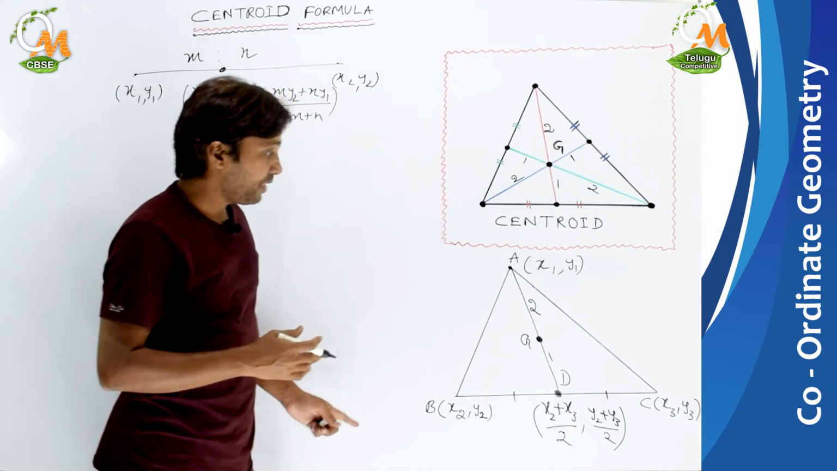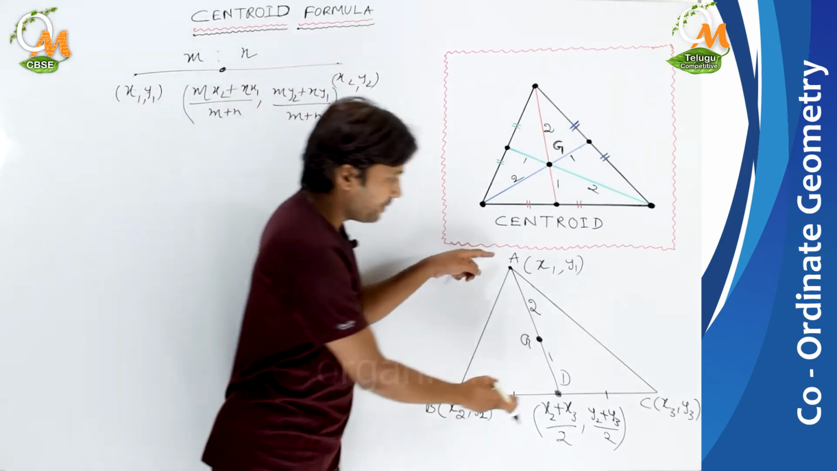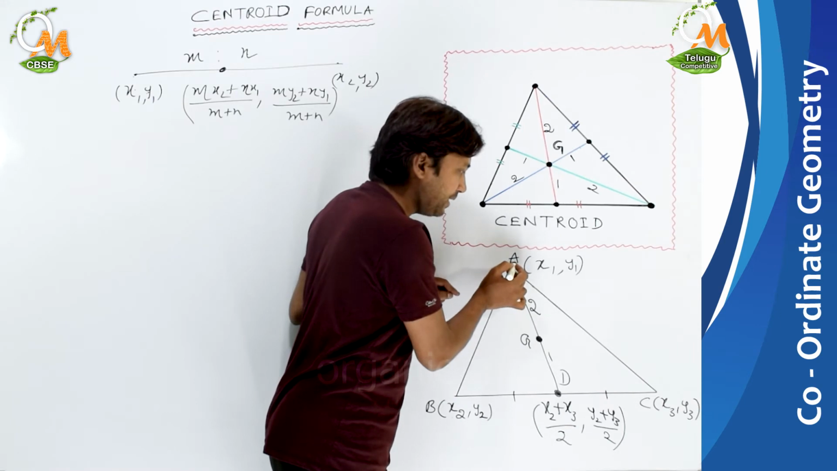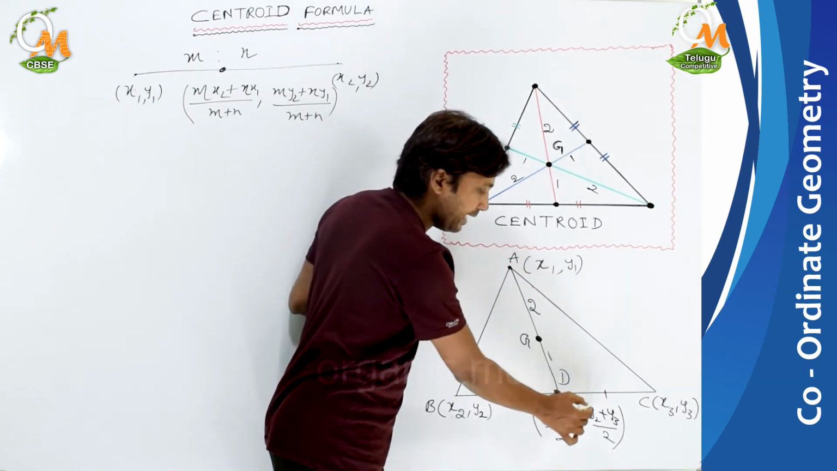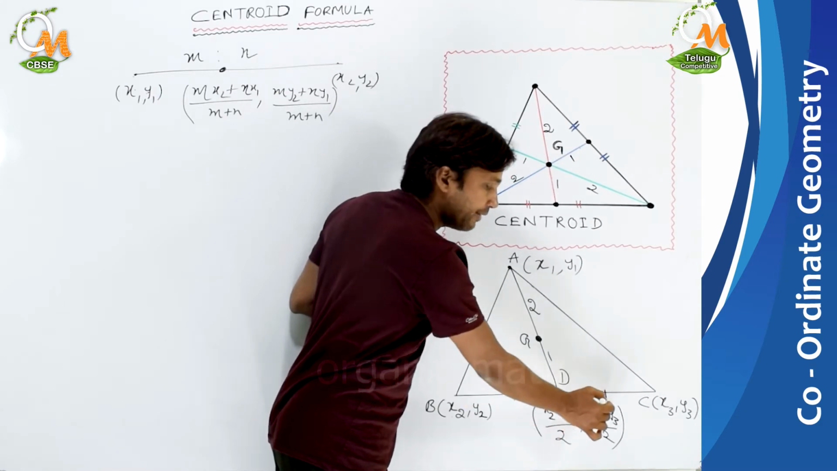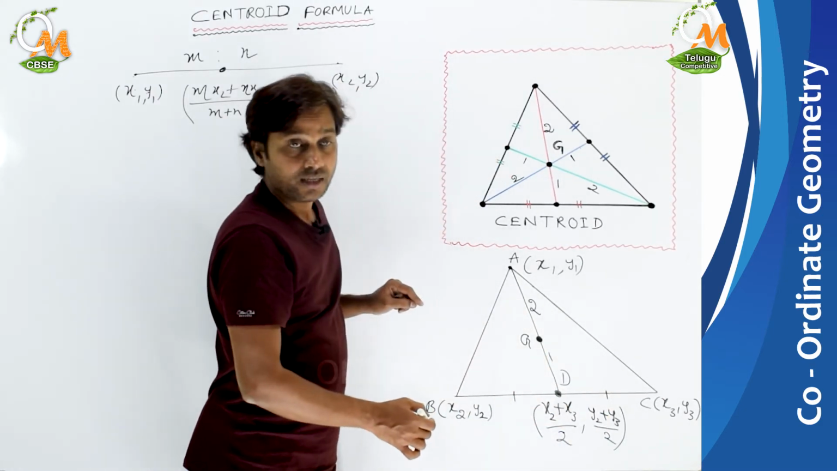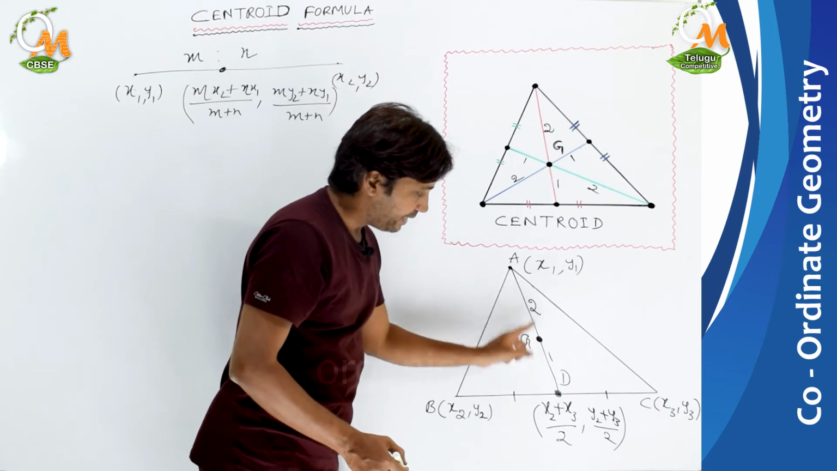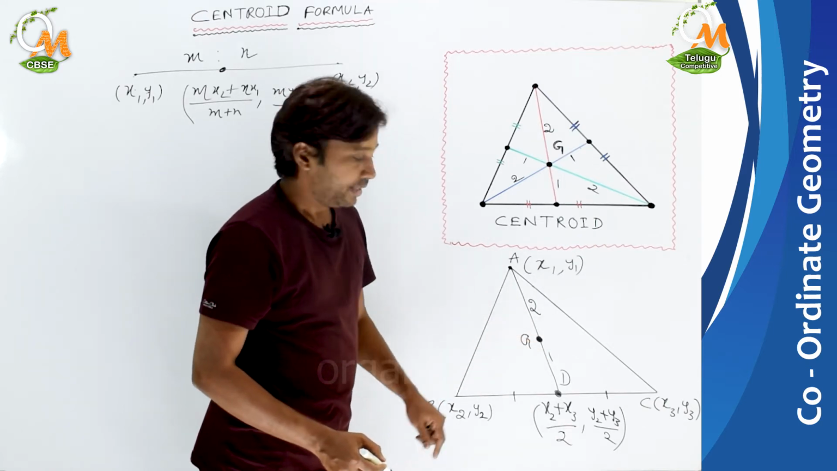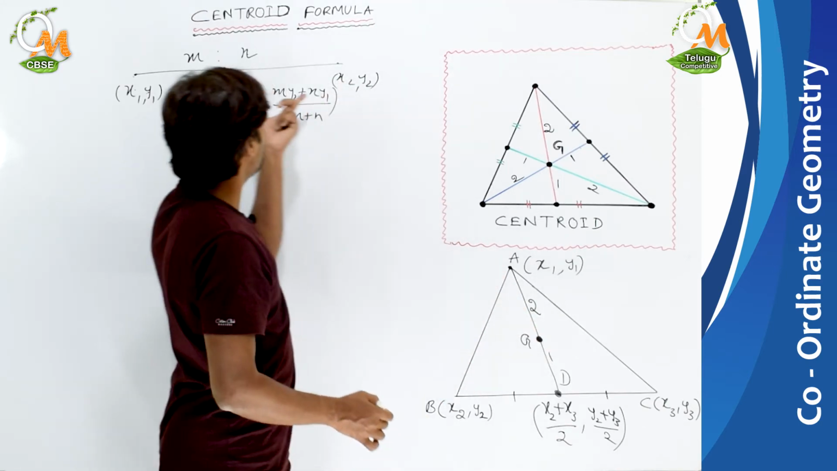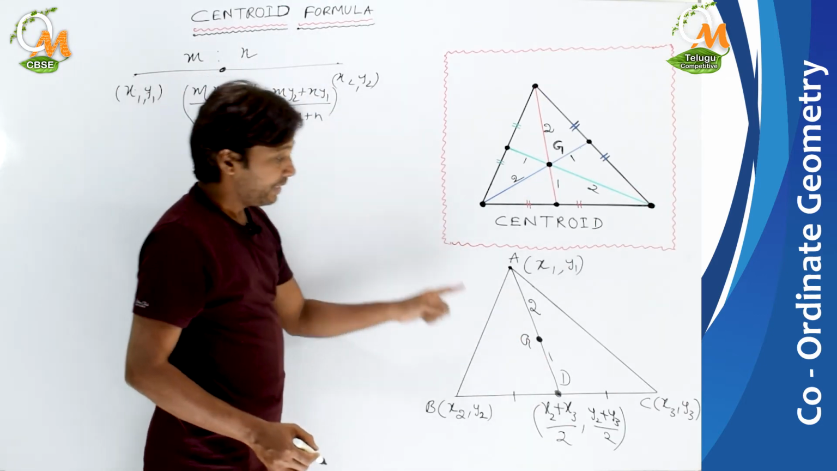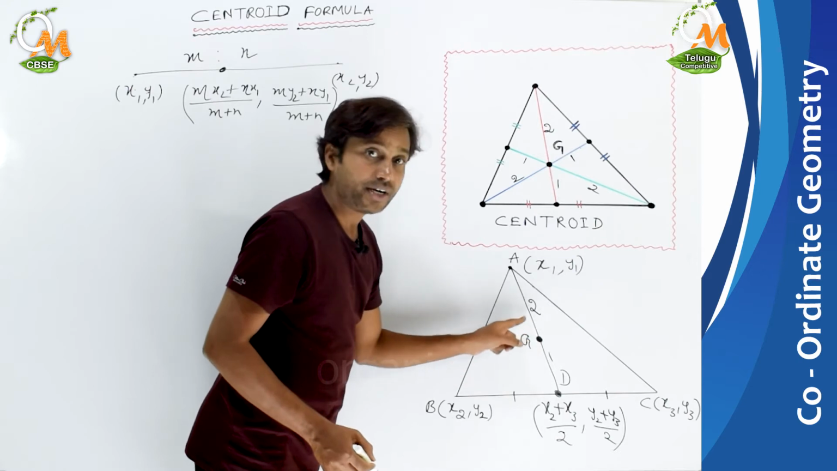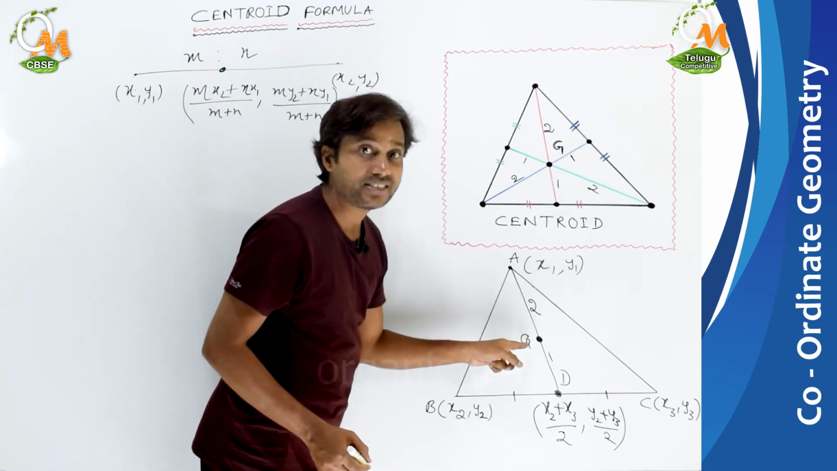The same thing we'll do here also. See, this is a median, and the end points of the median are A x1 y1 and D x2 plus x3 by 2 and y2 plus y3 by 2. Now this G is dividing internally in the ratio 2:1. So it is similar to this condition, and we can divide it in that way. Then we can find the coordinates of the centroid, which is G.